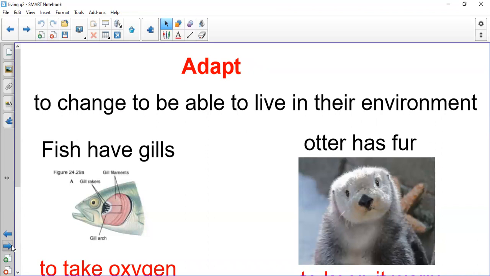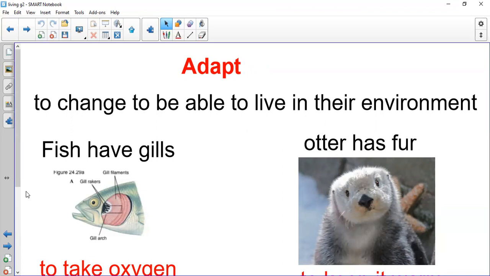It's the same for animals. Animals need to adapt in their environments because they want to live. So how do they change or adapt to their environment? Adapt, change to live.